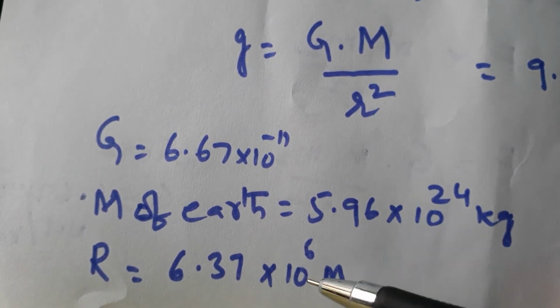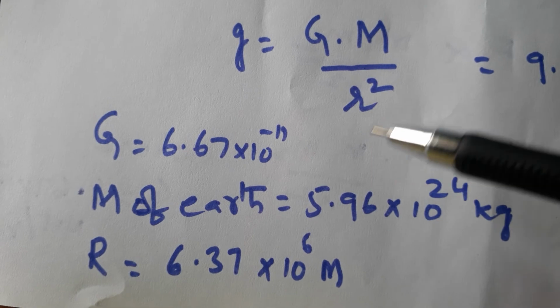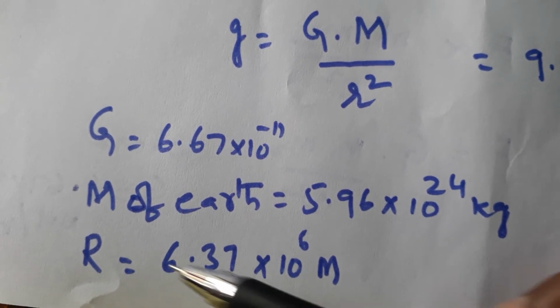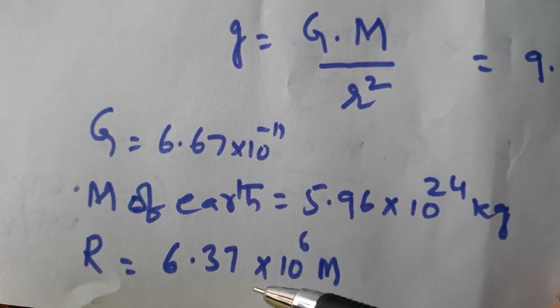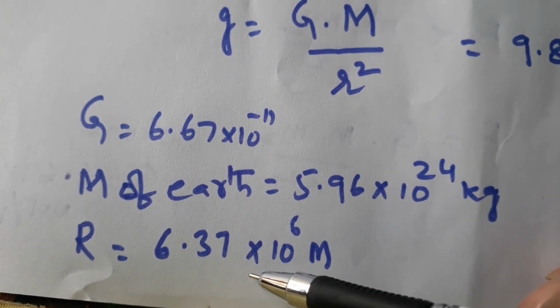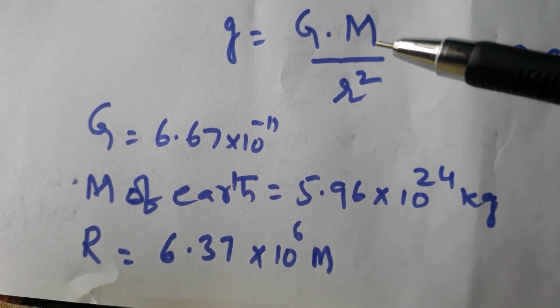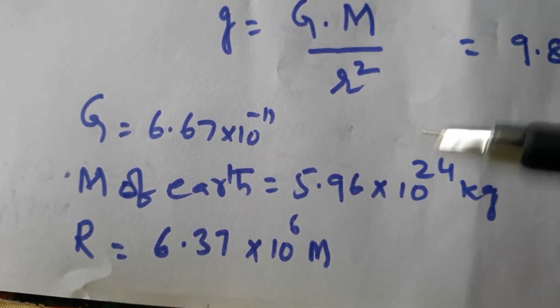The ball's height above the earth is very negligible, so no need to consider that. Compared to the radius of the earth, the distance above the earth is negligible, so neglect it.